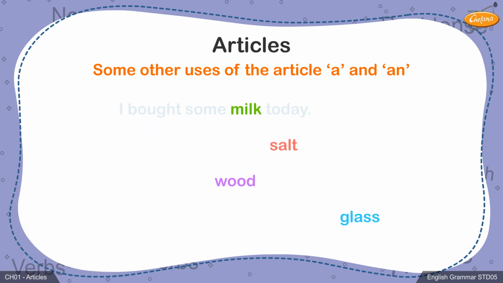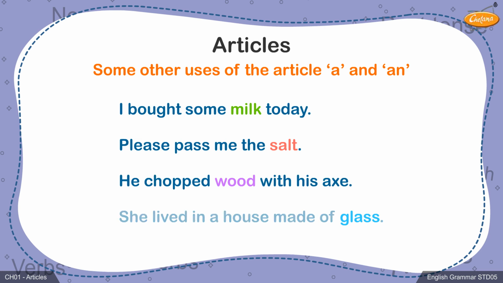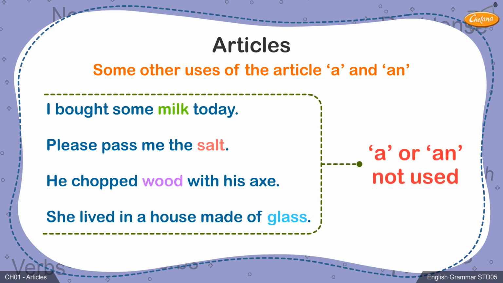For example, I bought some milk today. Please pass me the salt. He chopped wood with his axe. She lived in a house made of glass. Students, you will notice that articles a or an have not been used before these nouns.